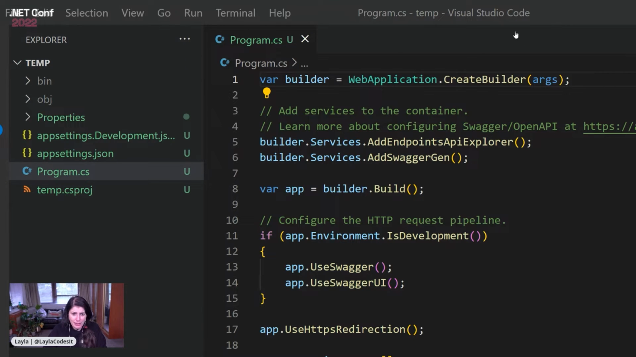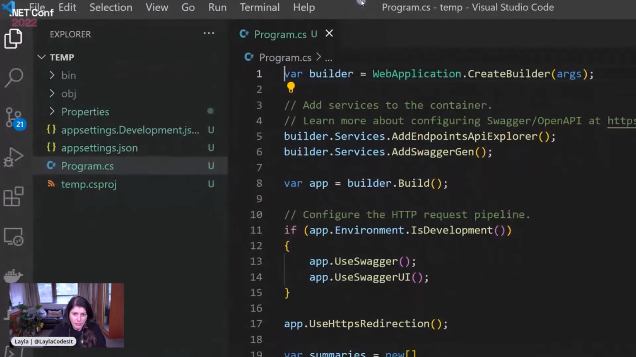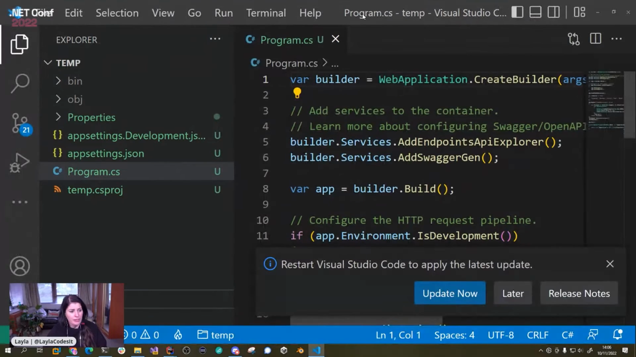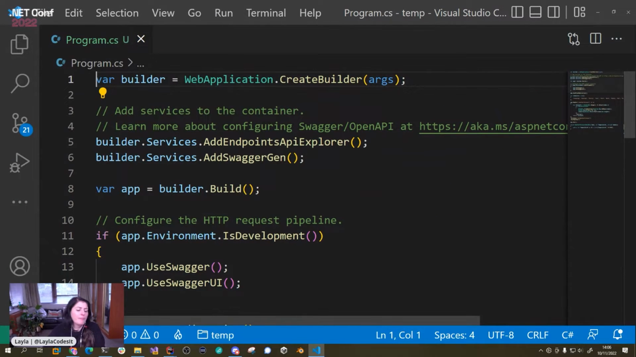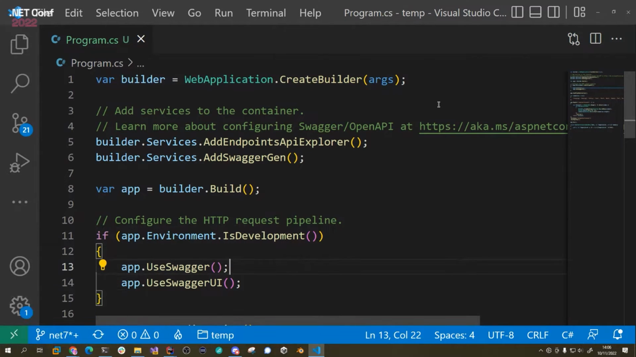And I tell you, code does not like it when I change the resolution of my screen. There we go. And no, later, go away.